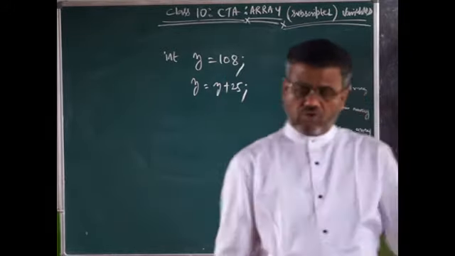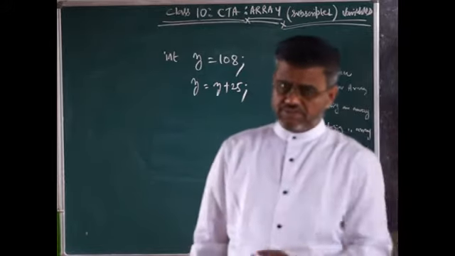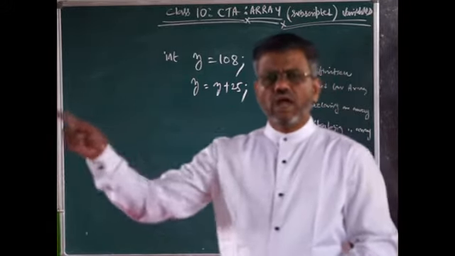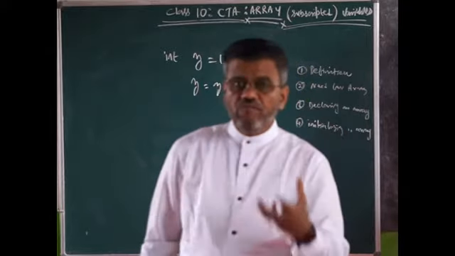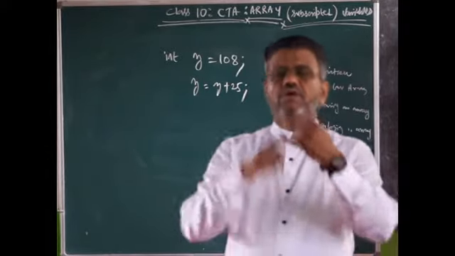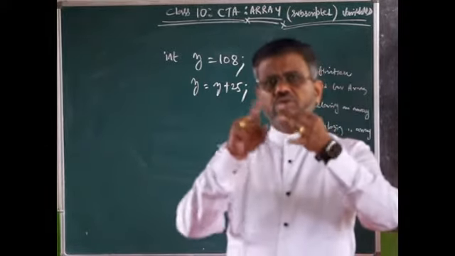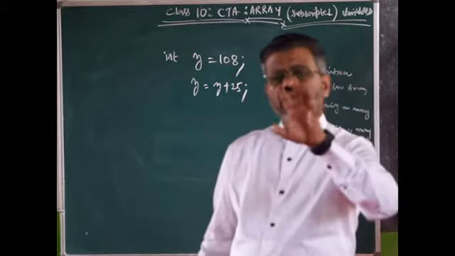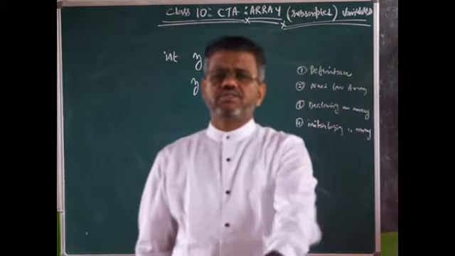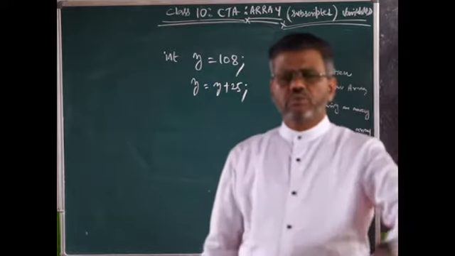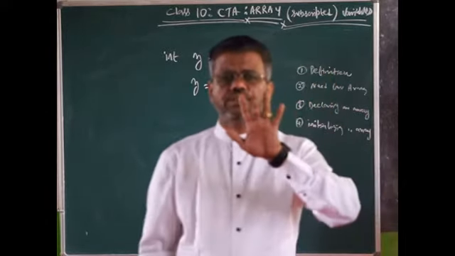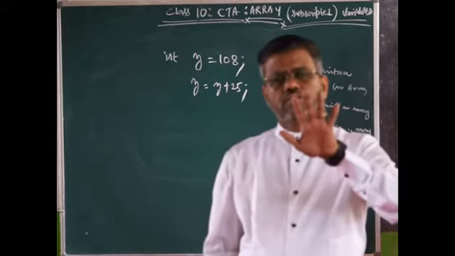Each student has got how many subjects? 10 subjects. 10 into 100. Every year we have 5 examinations: the first unit test, the term test of the second term, and the third term. This year is exceptional, forget about it. Each student will be appearing in 5 different types of 10 papers.